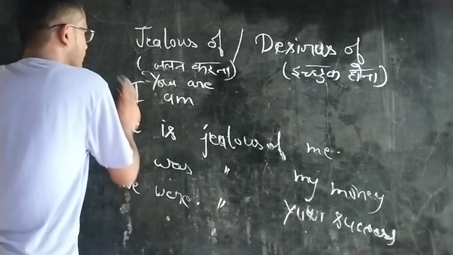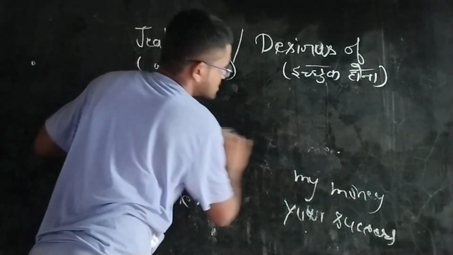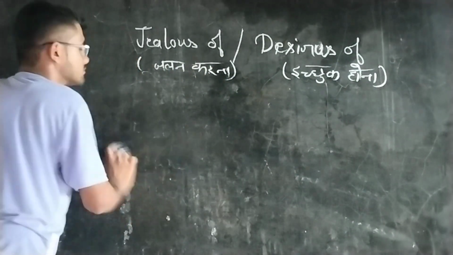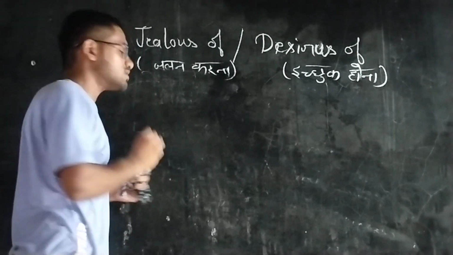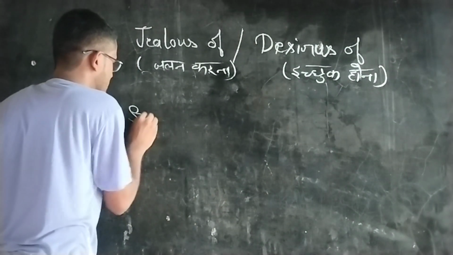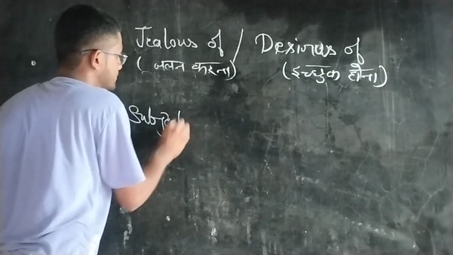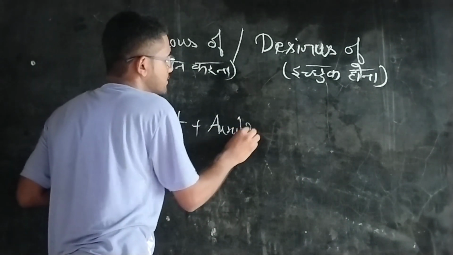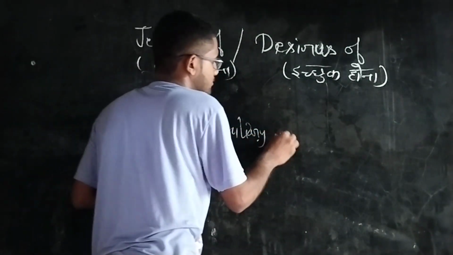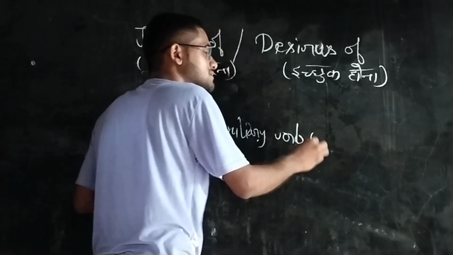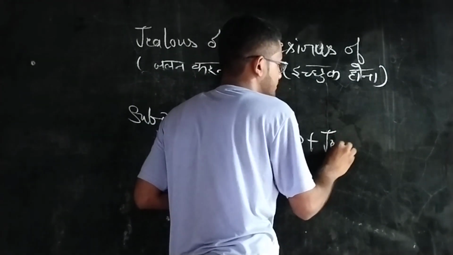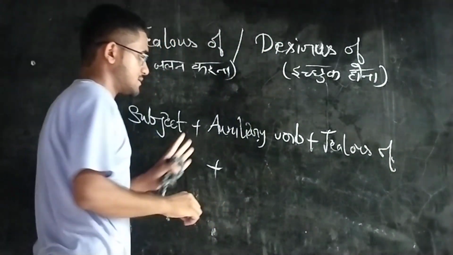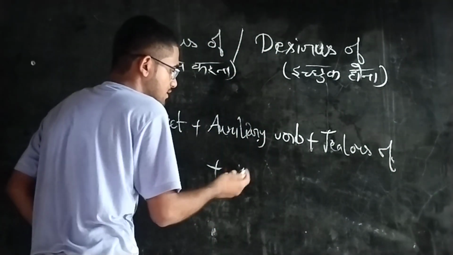Now what is the simple structure of jealous of? The simple structure of jealous of is: subject plus auxiliary verb plus jealous of plus whatever something.